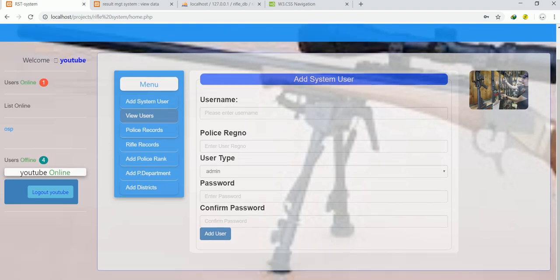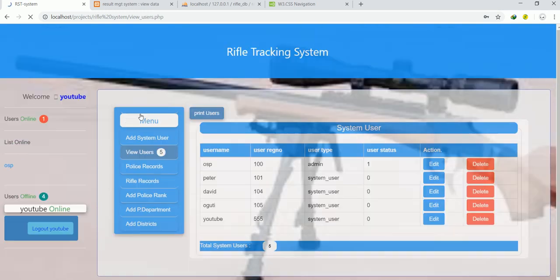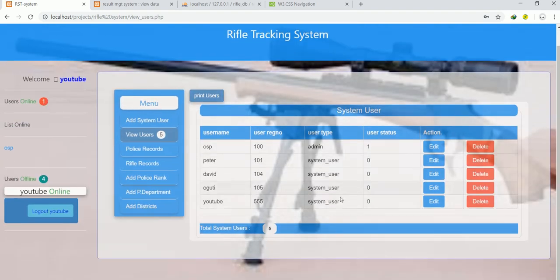system user added successfully. Now if you check here, the user which you happen to add comes in here as offline. If you remember, at first, in the beginning, we had 3 before, but after adding that, we are now having 4 people offline. You get? And if you come back here again to view users, you should be seeing that person here down as YouTube. The user number is 555, and the user type is a system user. The status is 10. So we can delete the user, and we can also edit the user.